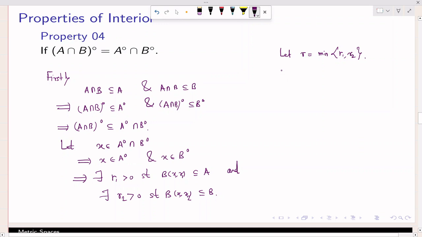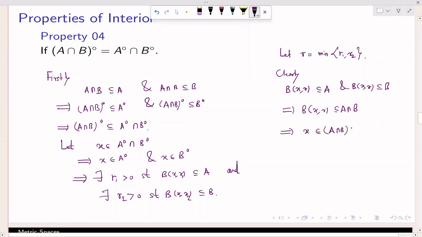For this radius, clearly the open ball about X of radius r is contained in A also, and the open ball about X of radius r is contained in B also. So this implies the open ball about X of radius r is contained in A intersection B. So we showed that for the taken X, there is an open ball about X of radius r which is contained in A intersection B. So this implies X belongs to the interior of A intersection B.